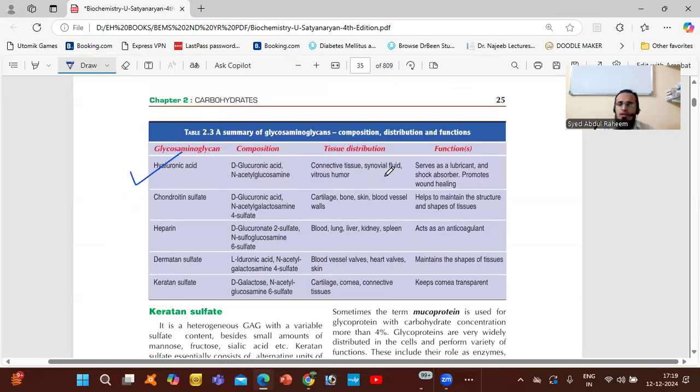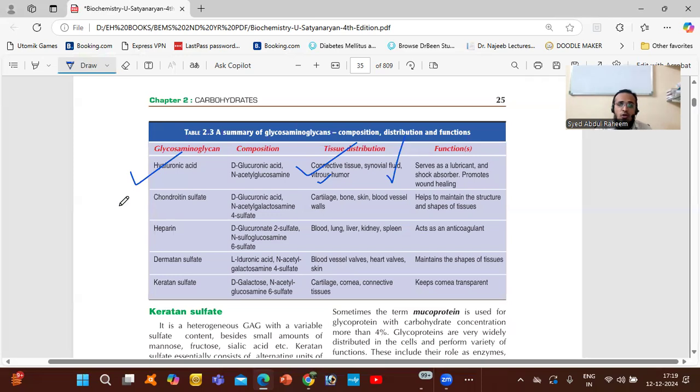This is present in our connective tissue, synovial fluid, and the vitreous humor in the eyes. It acts as a lubricant, and it will provide healing, more healing.